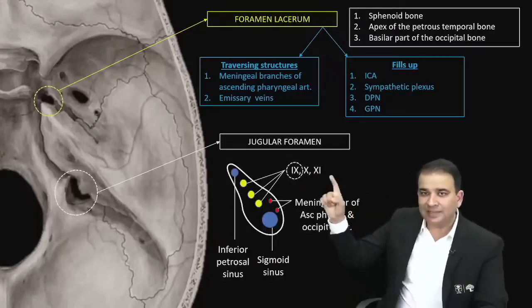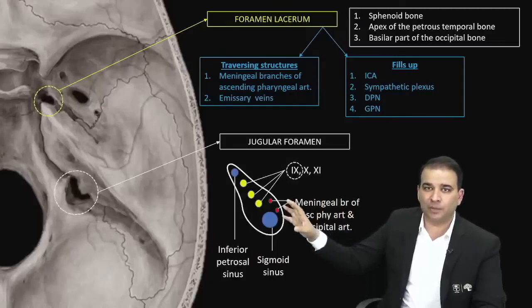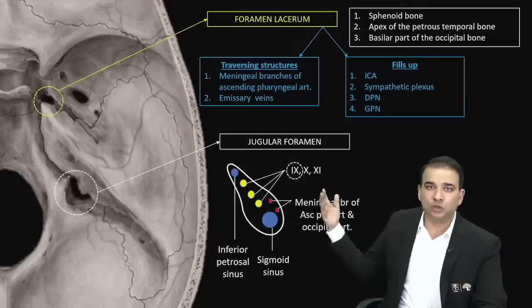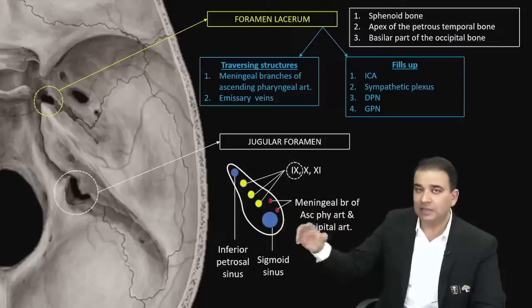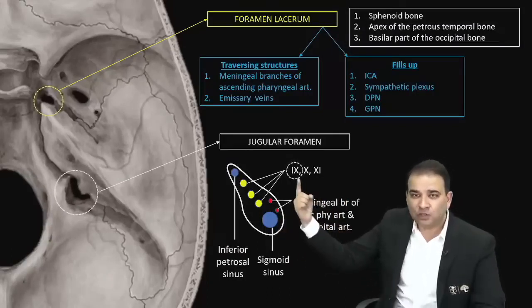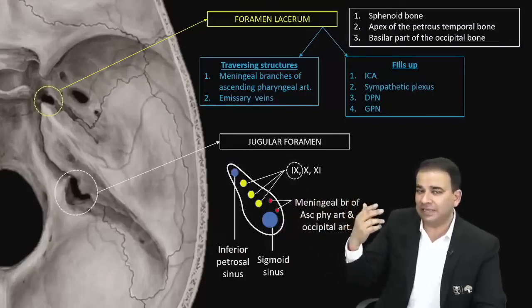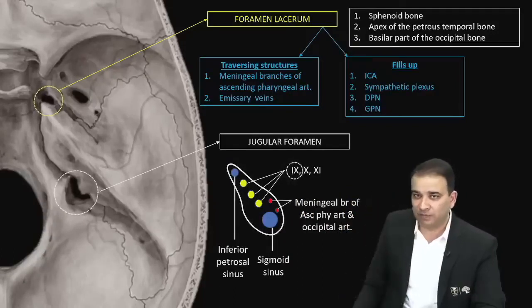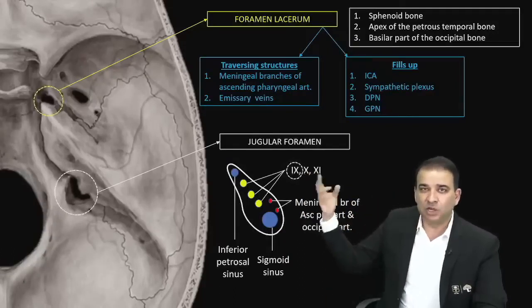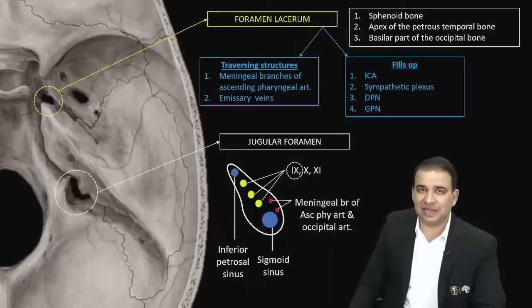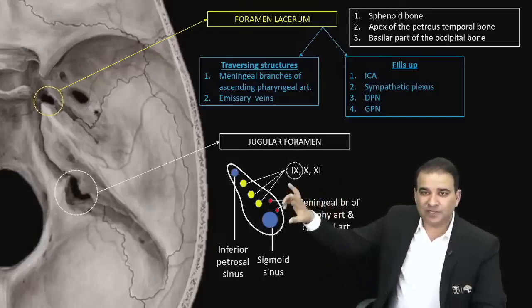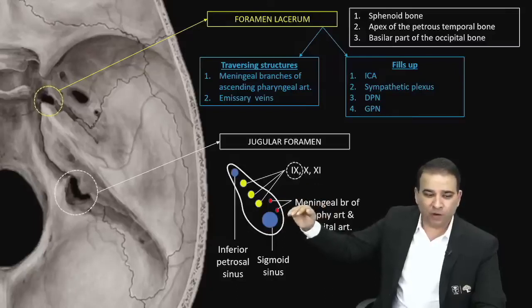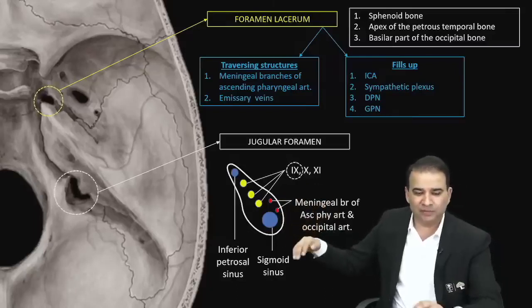And if you know that the 9th, 10th and 11th nerves are passing through the jugular foramen, and you know what these nerves' functions are, then you can make out what the features would be if there is a fracture of the base of the skull including the jugular foramen. Like if the glossopharyngeal nerve is gone, the patient will have loss of taste sensation on the posterior 1/3 of the tongue. If the vagus nerve is lost, obviously there will be a bulbar paralysis in that case. Same with the 11th nerve also. So you should know what nerves are passing through the jugular foramen, and for any fracture involving the jugular foramen, what obviously would be the features.